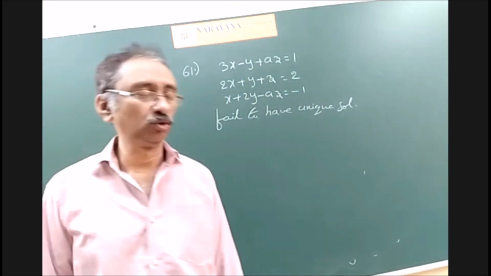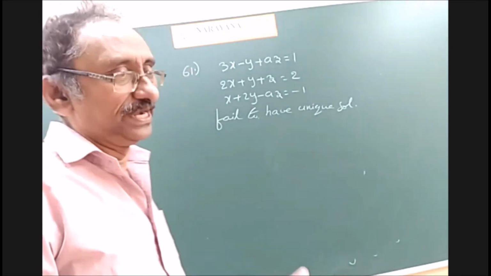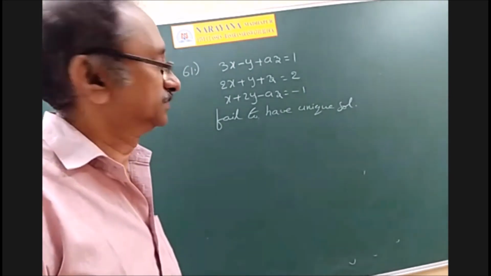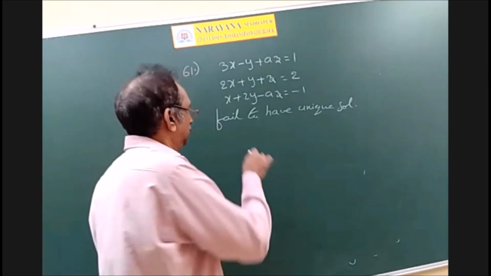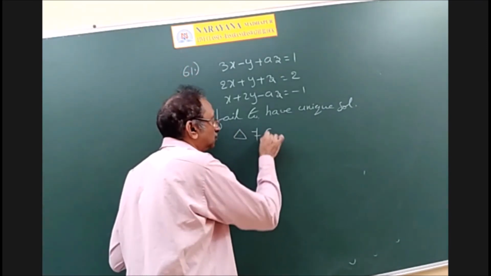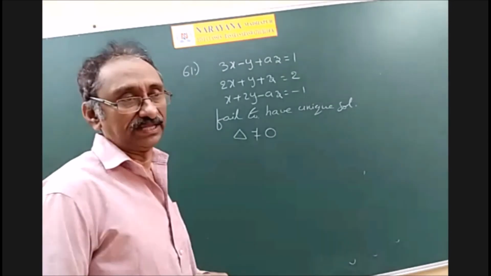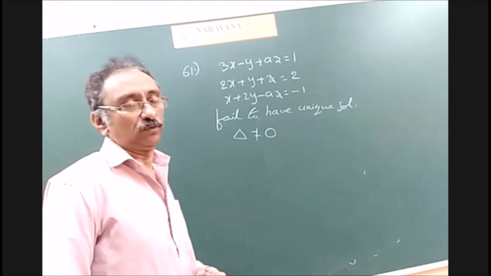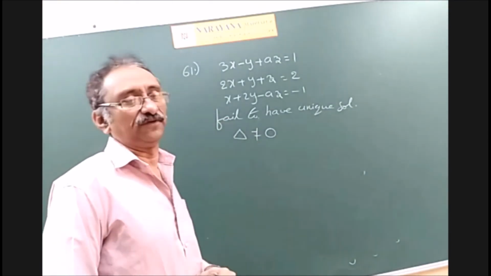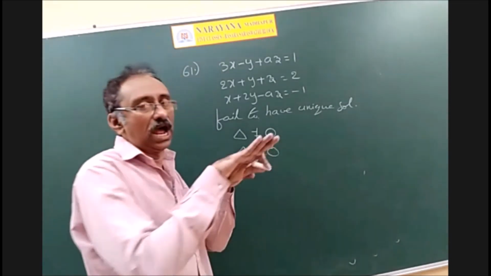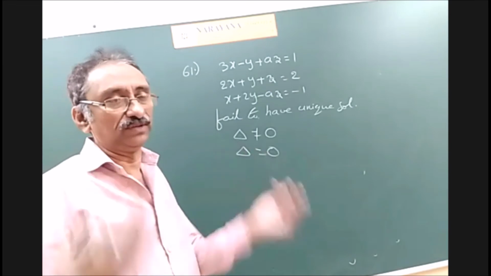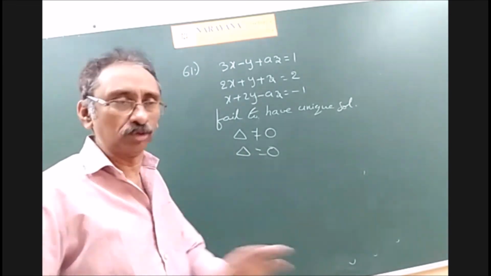See, I already told you, sometimes the determinant process will be useful. Whenever you say the system will have a unique solution, it is if delta is not equal to 0, you already wrote that also. If delta is not equal to 0, then the system has a unique solution. Suppose delta is equal to 0, what happens? I don't know. The system may have infinitely many solutions or no solution also.